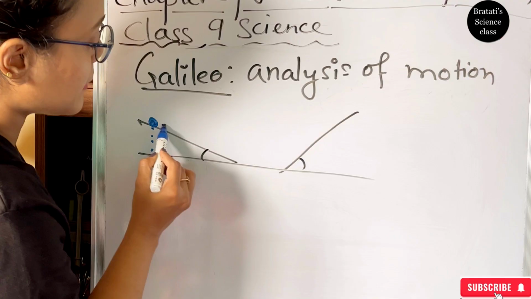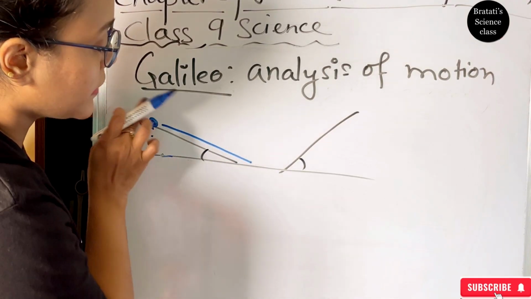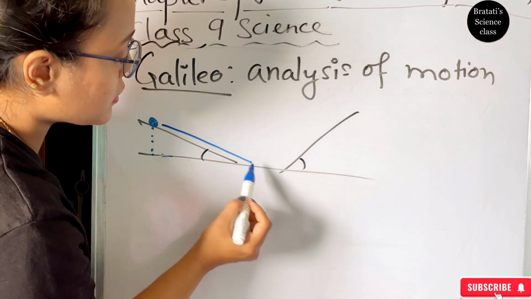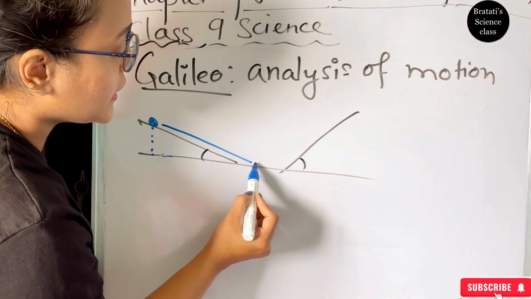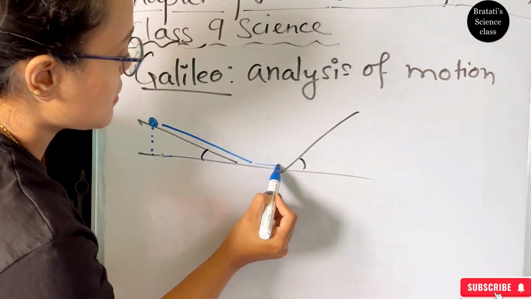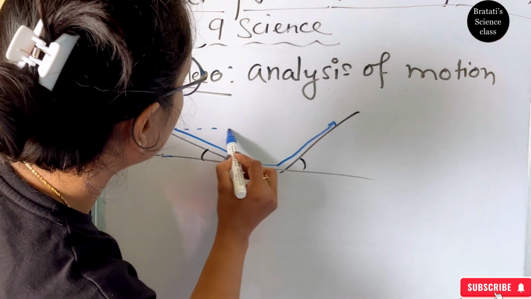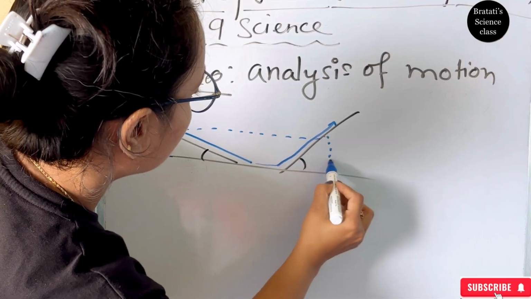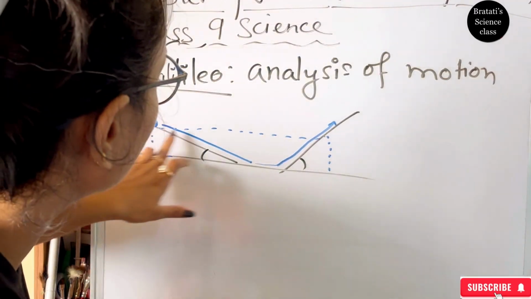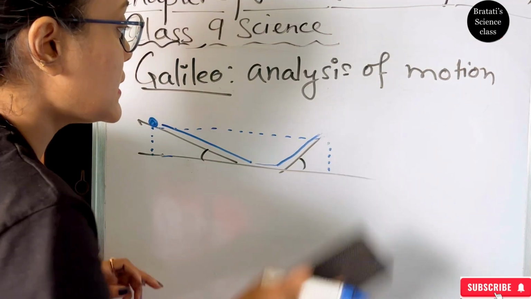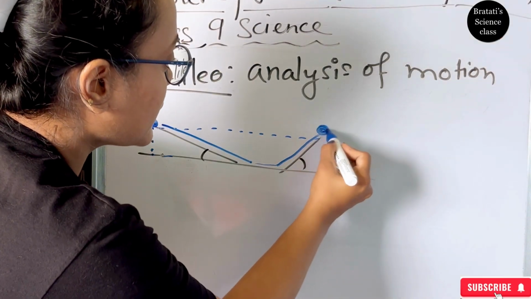So it will come down with a speed and it will not stop here. Rather, it will move again up the other slope to the same distance, till this point, and there it will stop.